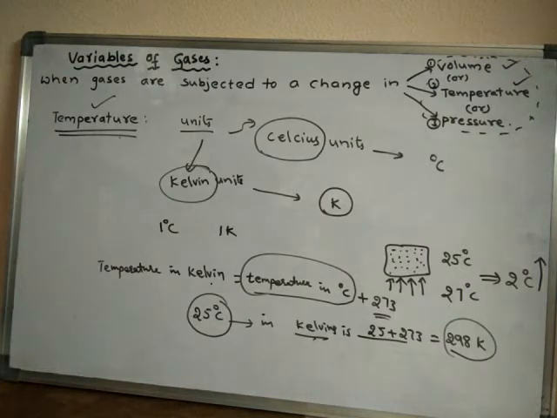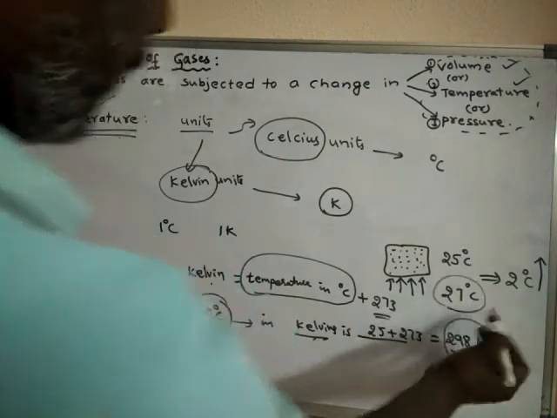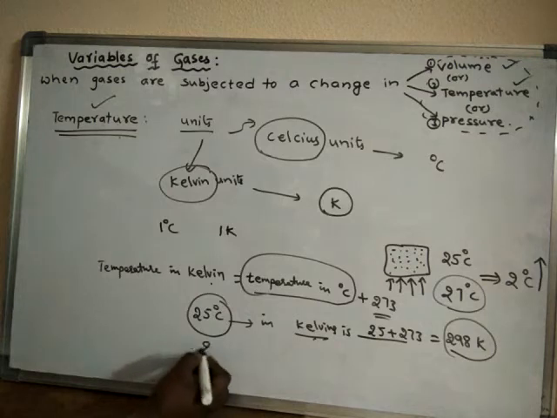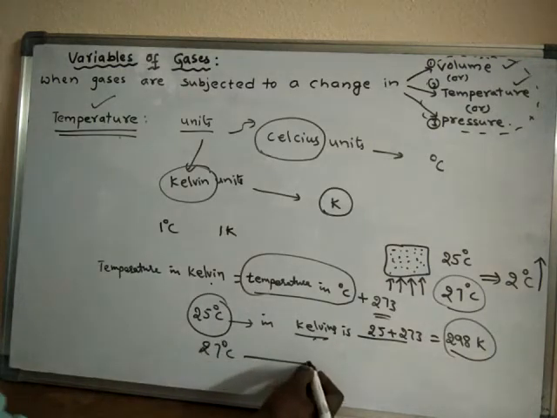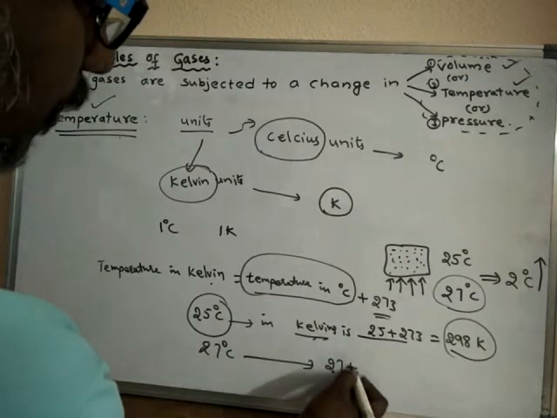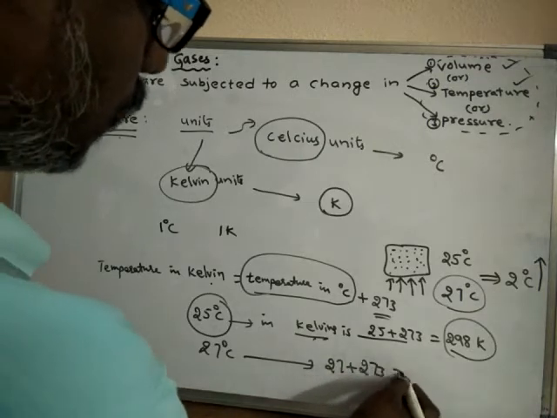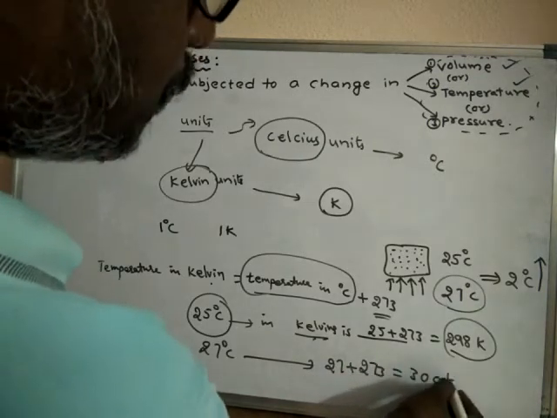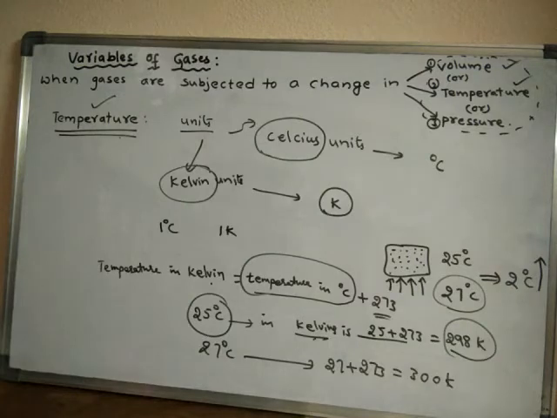If it is 27 degrees centigrade, then 27 plus 273 is equal to 300 Kelvin.